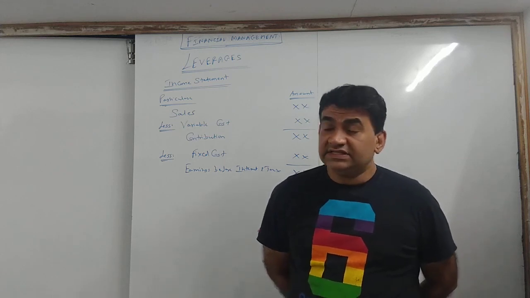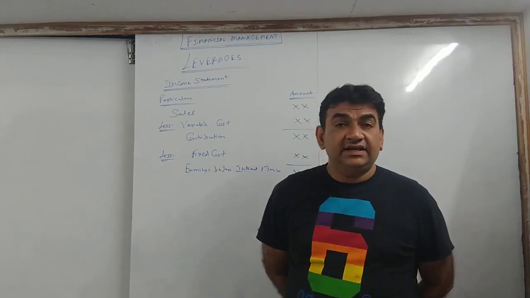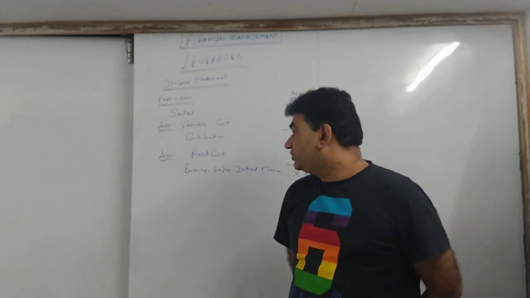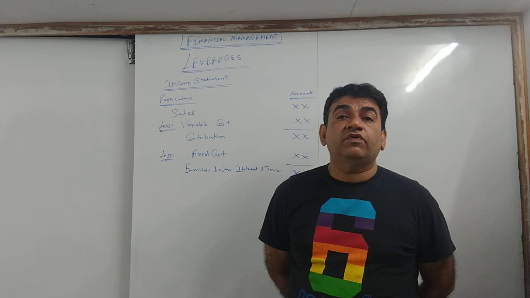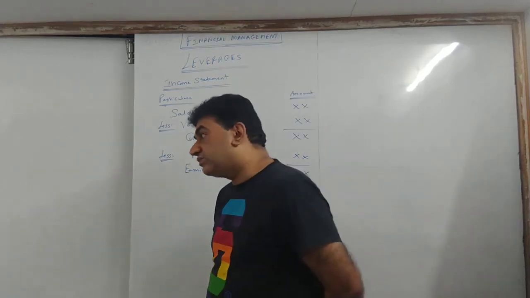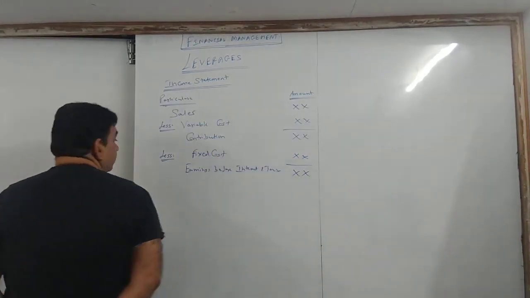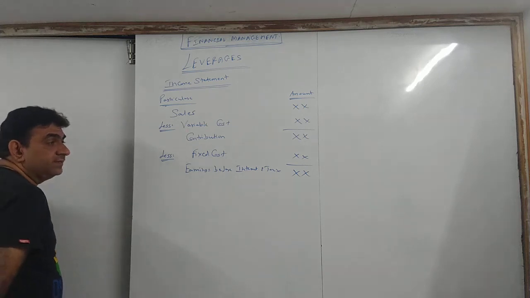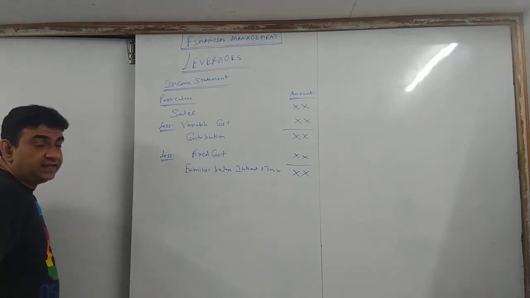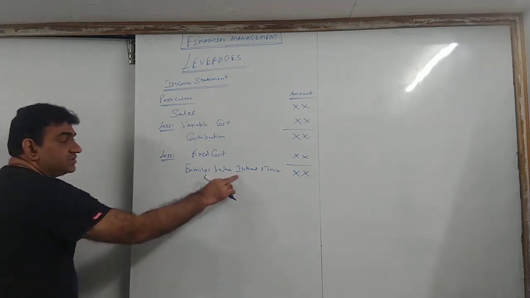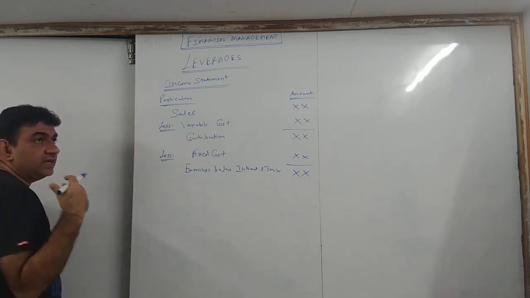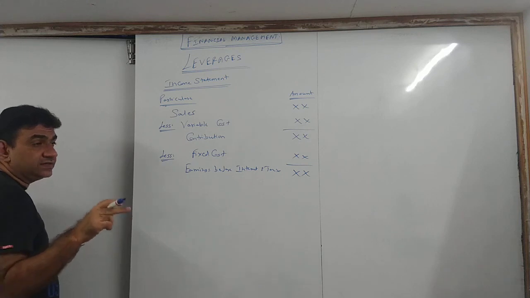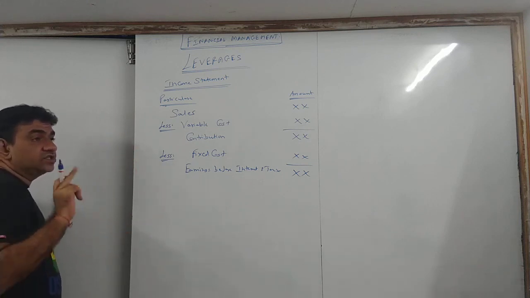Okay, clear with this, guys? So sales less variable cost gives you contribution. Contribution less fixed cost gives you earnings before interest and tax. Now what is the word used? Earnings before interest and tax. Now tax here means income tax, and interest means when you borrow loans. When you borrow money from somebody, on that you have to pay interest, so that is your interest cost.